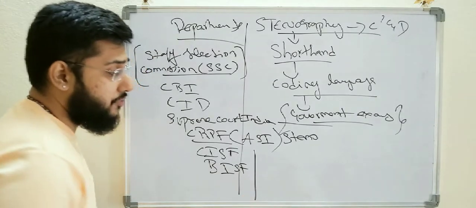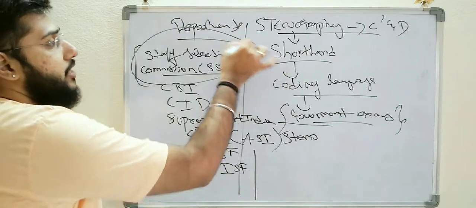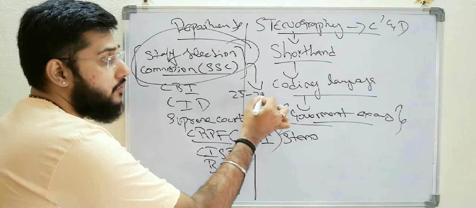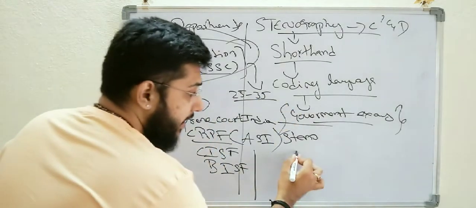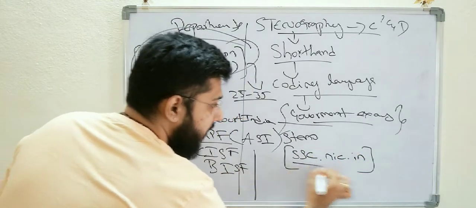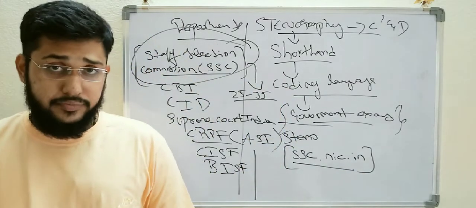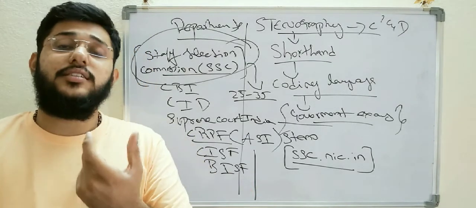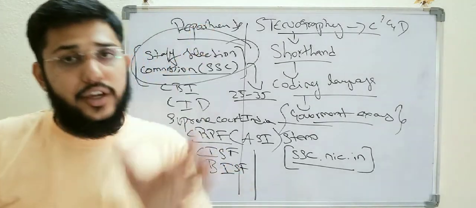You can take a few examples of the departments where we find these posts, starting with the Staff Selection Commission. Only in the Staff Selection Commission we have around 25 to 35 departments. If we go through the website ssc.nic.in, this is the website where you find stenography grade C and D. Once you open this website, there are separate vacancies, how many vacancies are going to be released, and the syllabus for this, everything you can find there.